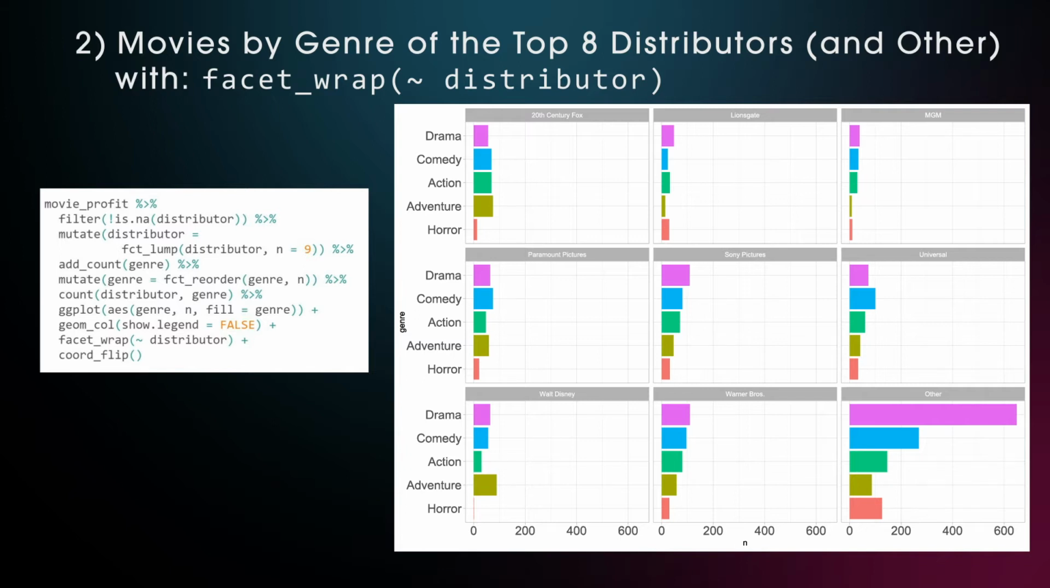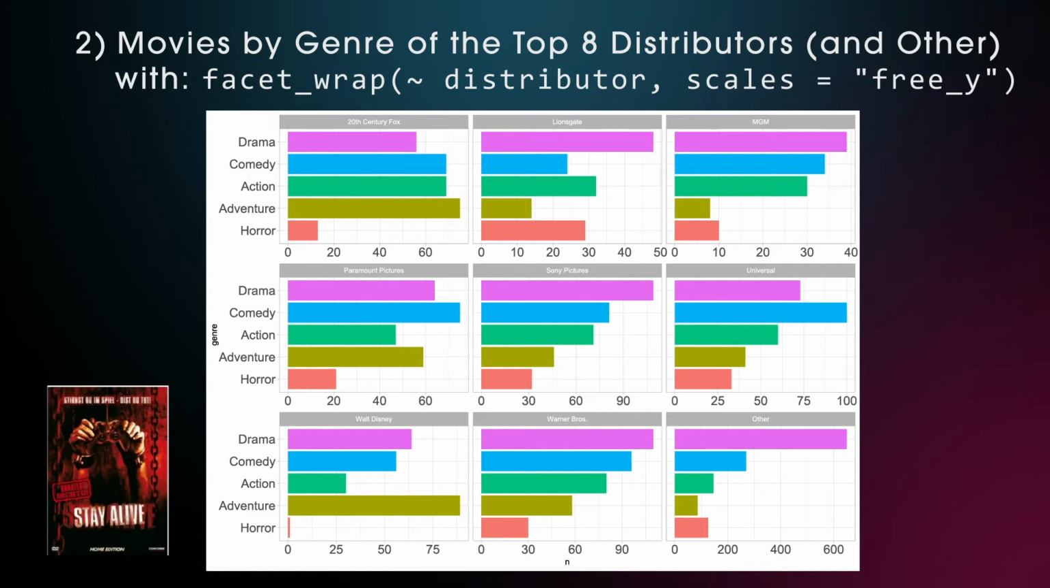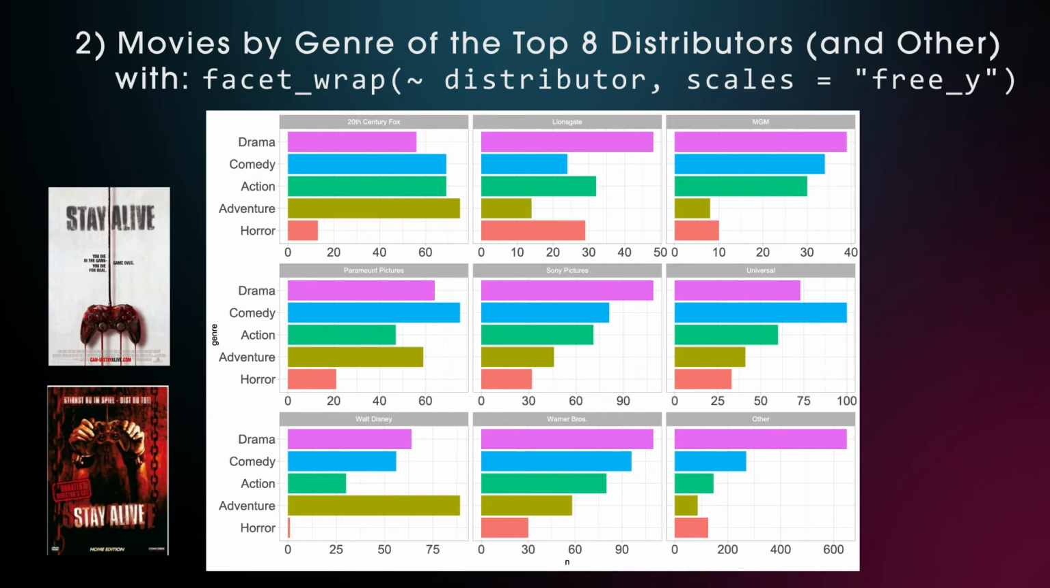Now, because other lumped so many less common distributors together, it is a bit hard to see the pattern for the top 8 distributors. What we can do within facet_wrap is to free the y-axis, and remember the y-axis is on the bottom due to the coord_flip. Now it has different ranges, sometimes going from 0 to 40 for MGM, but from 0 to 100 for Universal, and for others even up to 600. Drama seems to be the preferred genre, Lionsgate going for horror quite a bit. The one horror movie for Walt Disney is actually a mistake, because Walt Disney did not produce or distribute the movie Stay Alive, where a video game becomes all too real for the players.